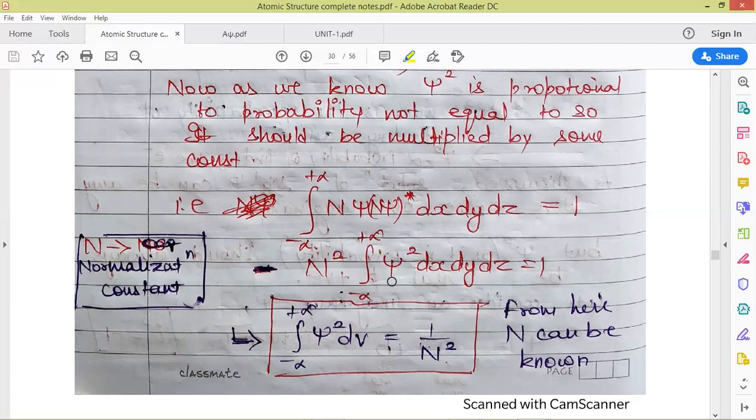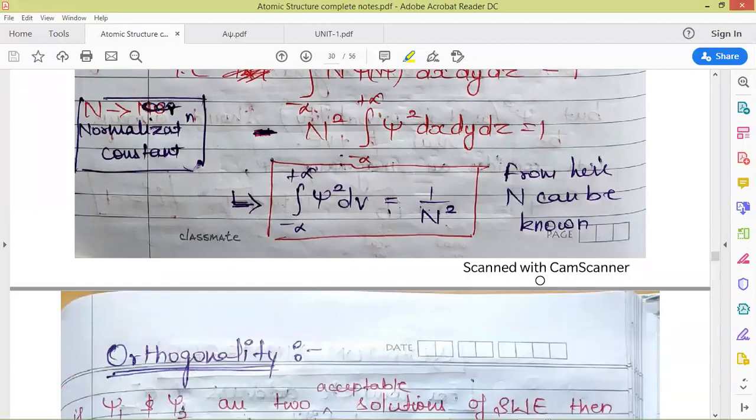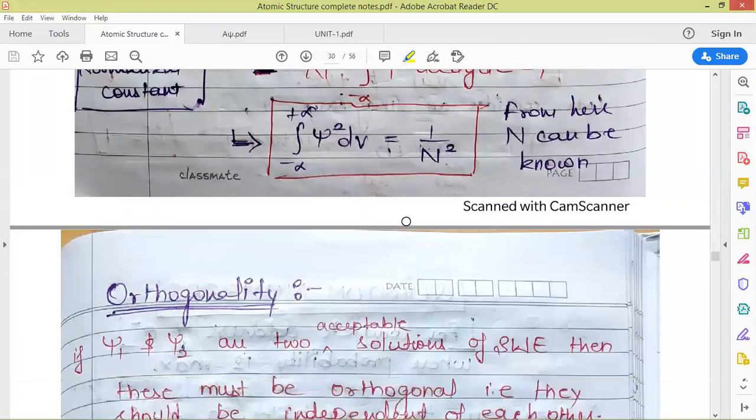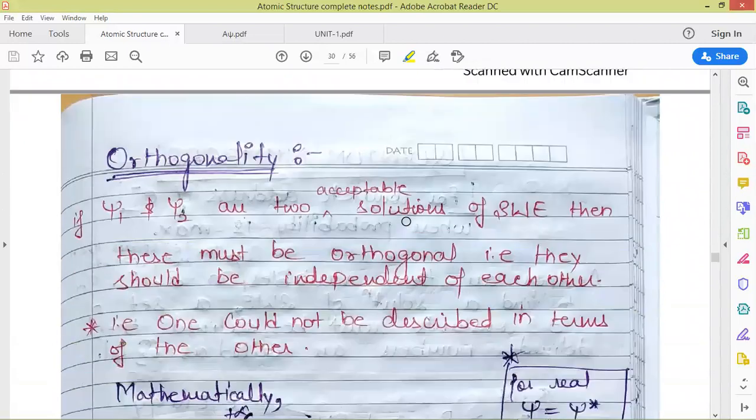So here we can easily calculate the value of n square, since the integration of psi square over the whole space is definitely going to be 1, if psi is the solution of the Schrodinger wave equation. From here, the value of n can be calculated. That is, the proportionality constant can be easily known.